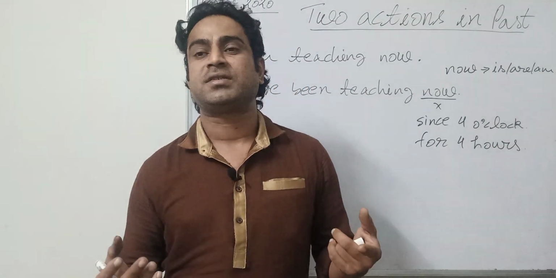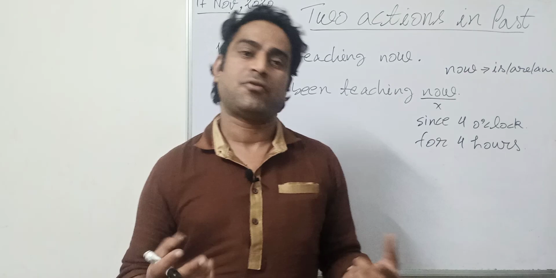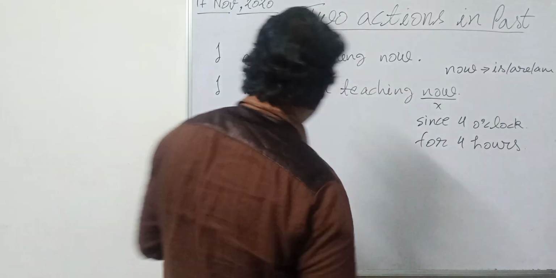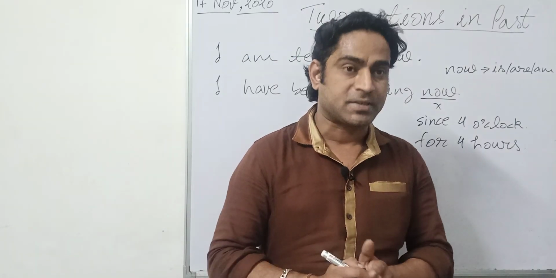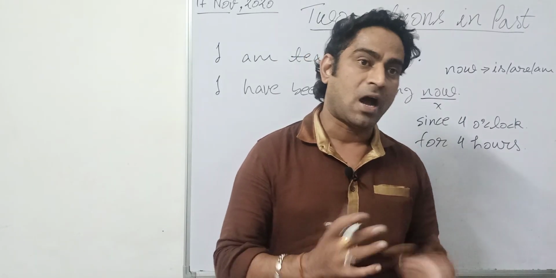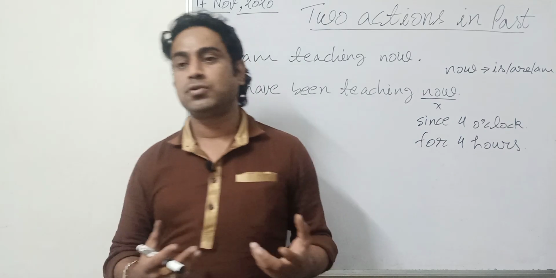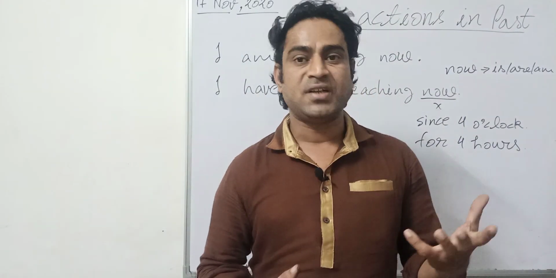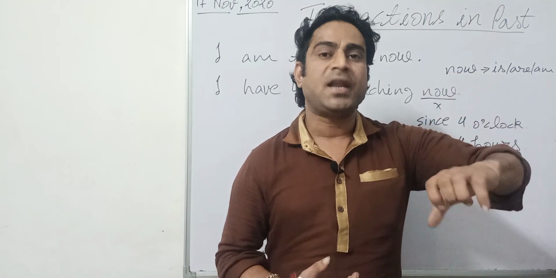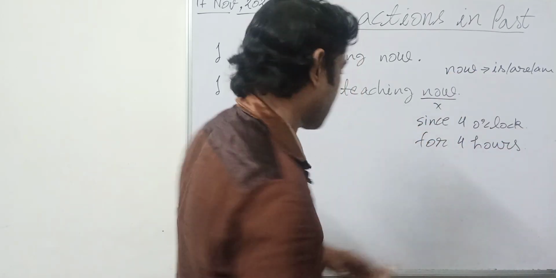Now this is 8. So how many hours have I taught? I have taught for 4 hours. So if I want to express the period of someone's residing at a particular place, how can you ask?